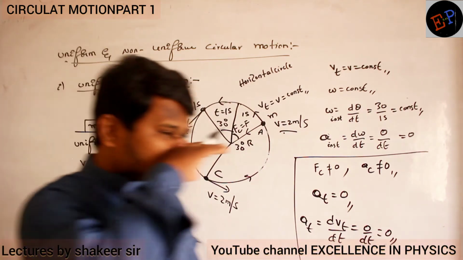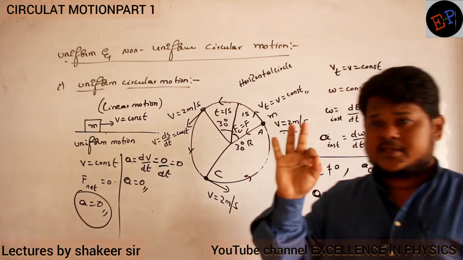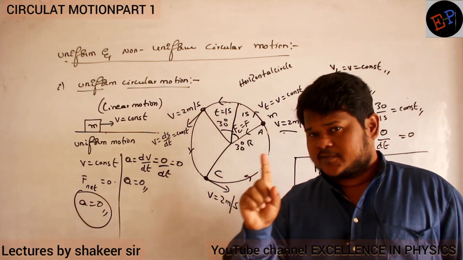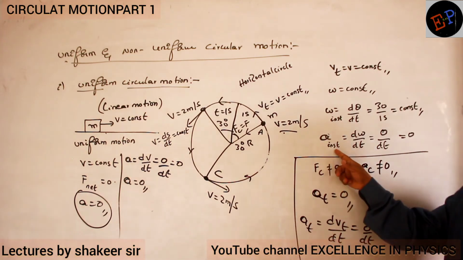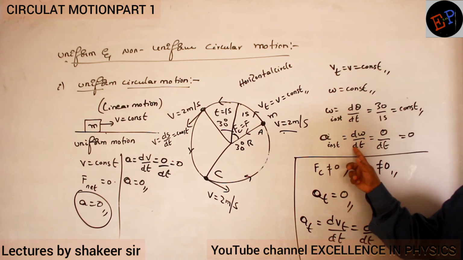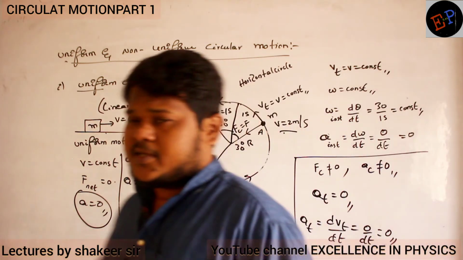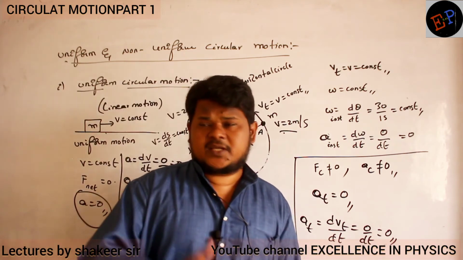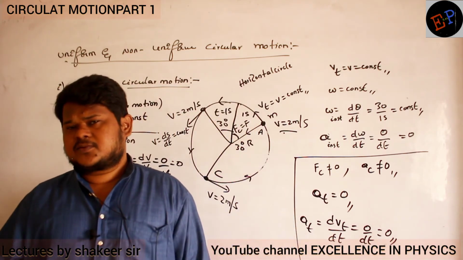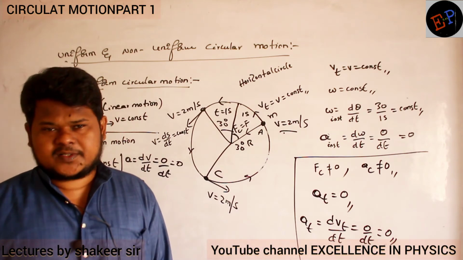So here we are discussing how many accelerations? We are discussing 3 accelerations. Which is the first acceleration? Angular acceleration. What is the angular velocity with respect to time? That is 0, because angular acceleration is d omega by dt, the change in angular velocity, which is 0. So angular acceleration also is 0. Are you able to understand?